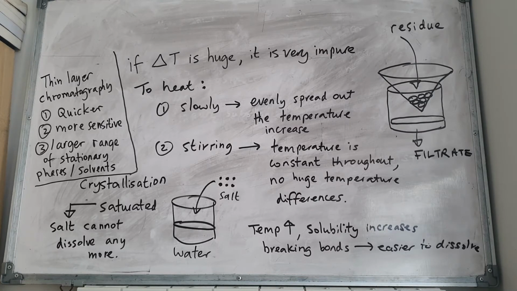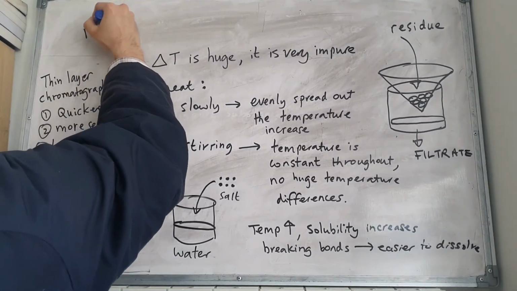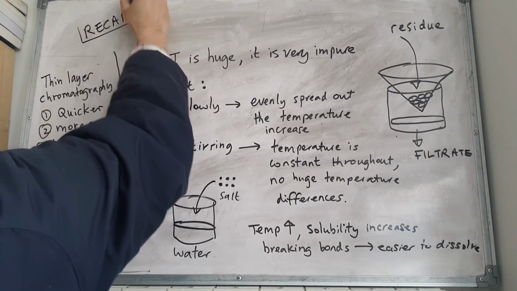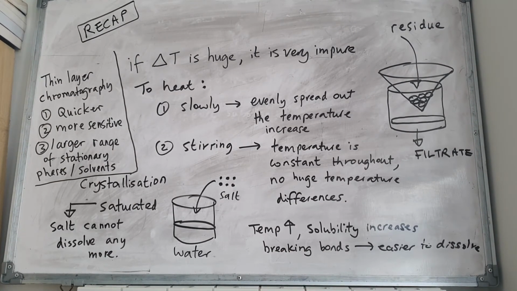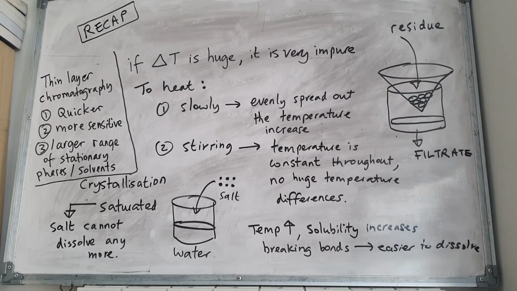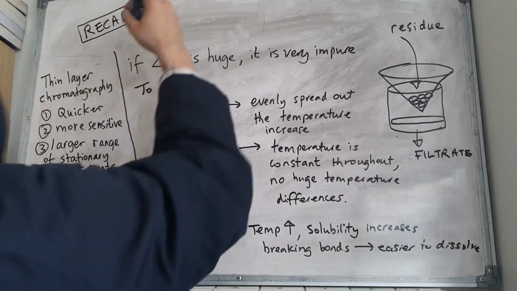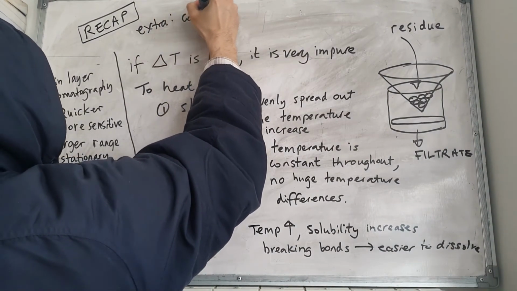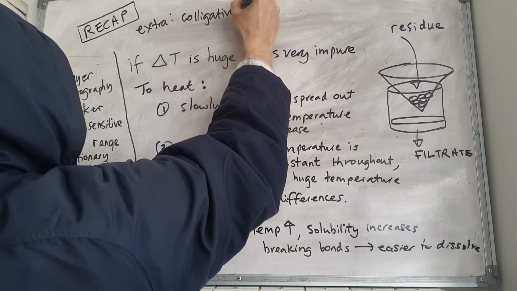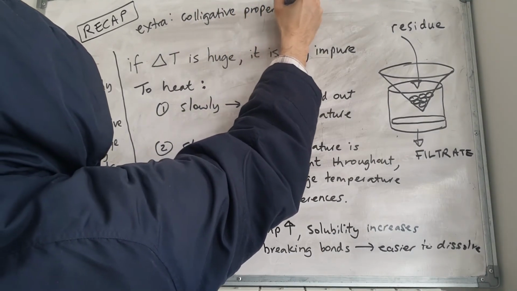Okay, so let's just do a quick recap then. If there's a huge temperature change between the actual boiling point of a substance and the unknown substance, that means it is impure. Do you heat it slowly? Why? Because you want the temperature increase to be evenly spread out. And why do you stir? Because you want the temperature to be the same throughout the substance. And what is saturation? That is when the solute can't dissolve in the solvent anymore because there's too much of the solute. And why does the solubility increase? Because when you break the bonds, it is easier to dissolve.